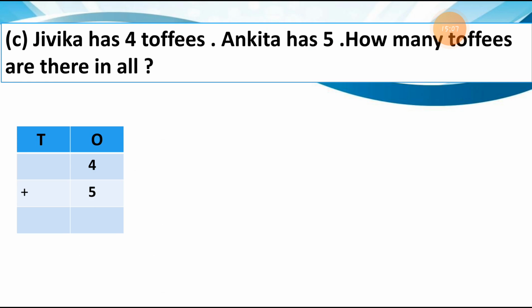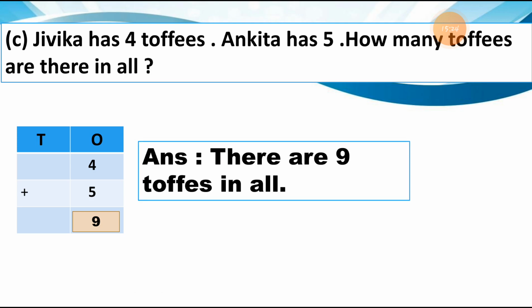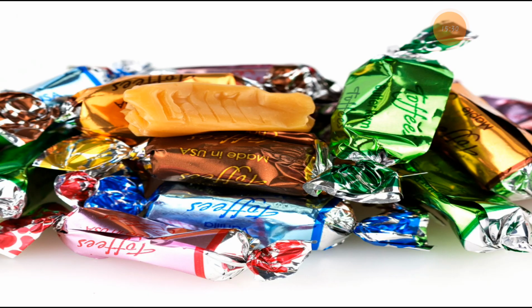Now sum number C. Jivika has 4 toffees and Ankita has 5. How many toffees are there in all? So here in all means addition. We have to add these toffees numbers. 4 plus 5 is equal to 9. So we can write down the answer. There are 9 toffees in all. And I will show you the picture of the toffees. Here is a picture of the toffees.